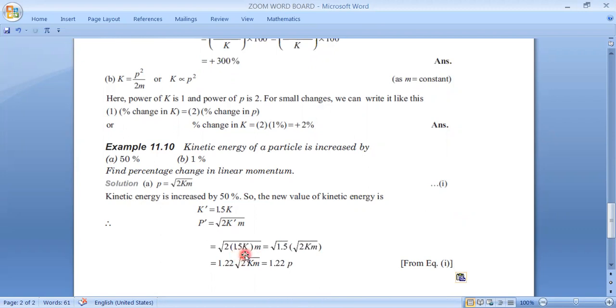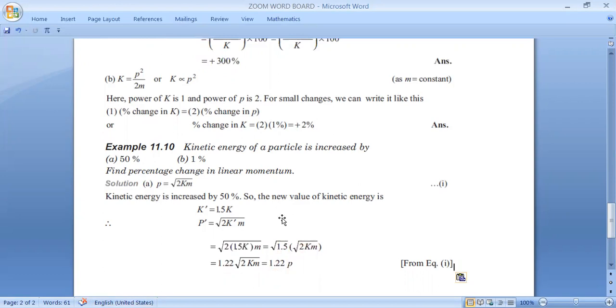If you bring out the 1.5, under root 1.5 comes out, so it becomes under root 1.5 times under root 2km, and that is nothing but the initial momentum. Under root 1.5 is almost 1.22. It means the new momentum will be 1.22 times the old momentum.